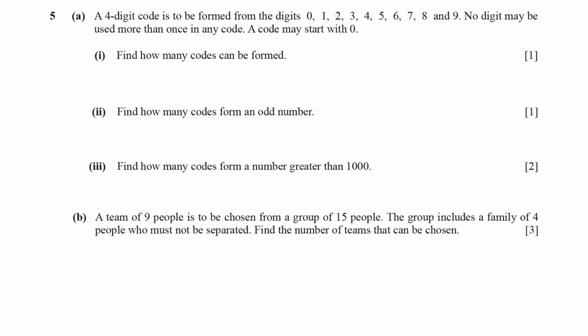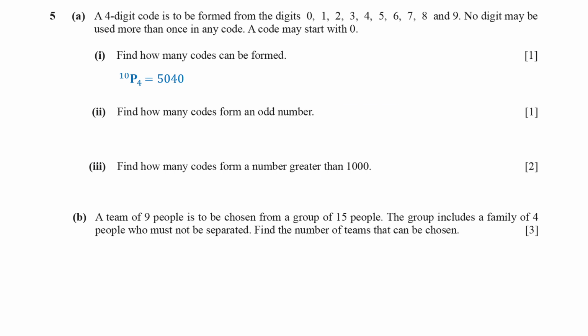In question 5, there are 10 digits from 0 to 9. In a 4-digit code, digits must not be repeated, but the code is allowed to start with 0. To form the code, we are selecting and arranging 4 digits from the 10 available. This is a permutation of 10 items taken 4 at a time. The calculation gives 5,040 possible codes.